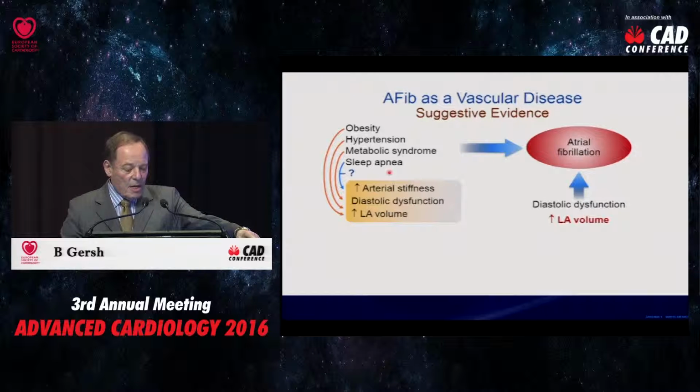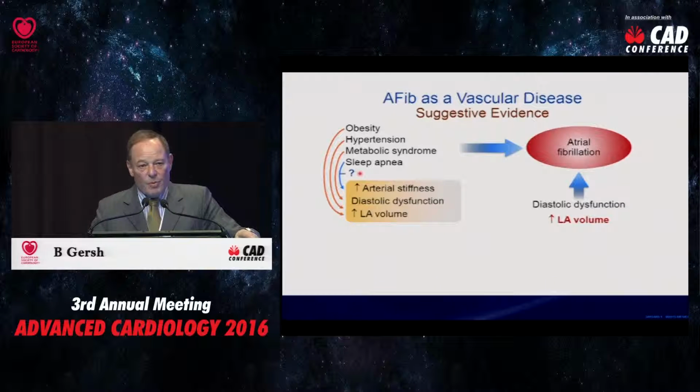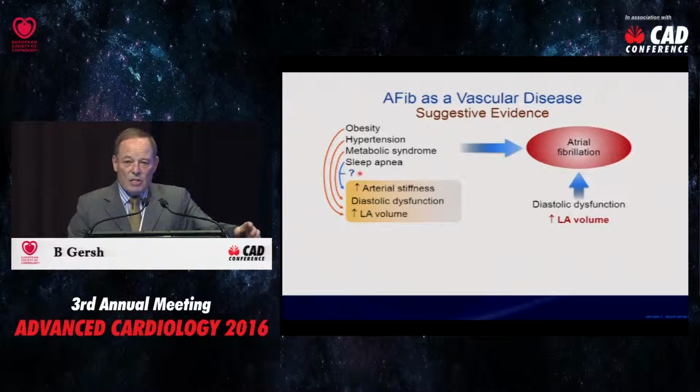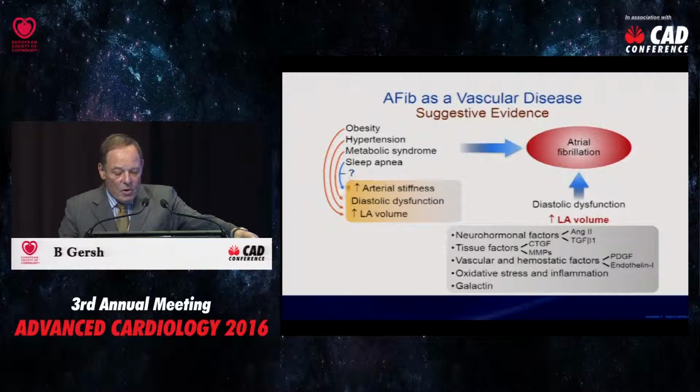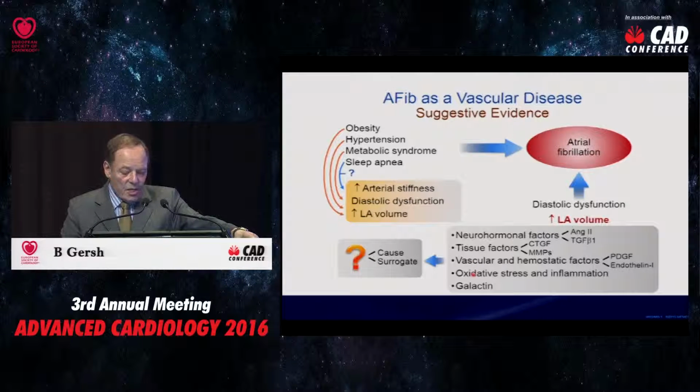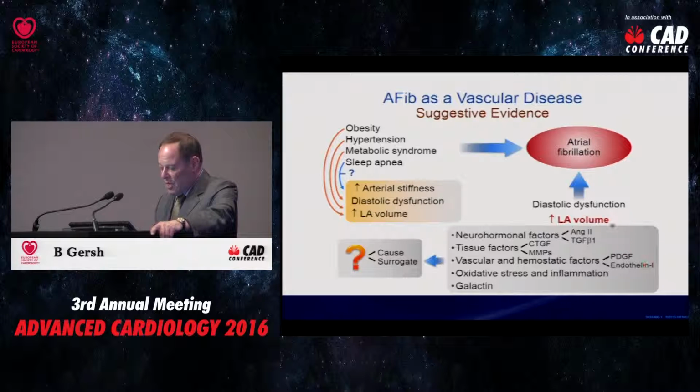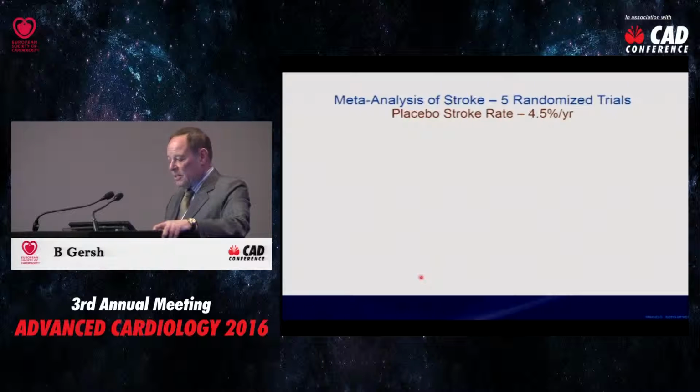And therefore, although we haven't proven cause and effect, there's strong association between these conditions, arterial stiffness, diastolic dysfunction, and atrial fibrillation. It's very difficult to prove that sleep apnea alone is a cause of atrial fibrillation and diastolic dysfunction because it's difficult to separate out sleep apnea from the other factors, namely obesity, hypertension, and metabolic syndrome. Increased left atrial volume, there are a number of factors that play a role in the increase in left atrial volume. And the question is, is left atrial volume increase a cause or a surrogate of atrial fibrillation, or both? But clearly, in the vast majority of people, it's a vascular disease.